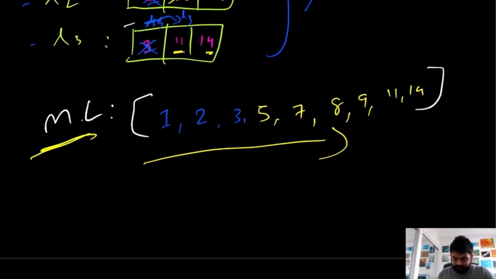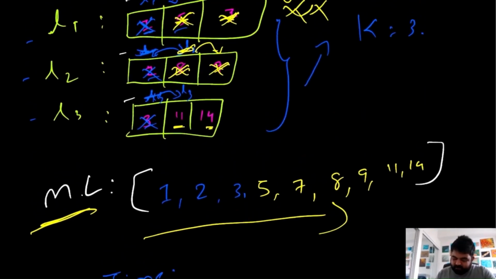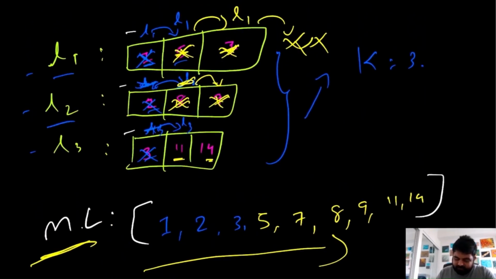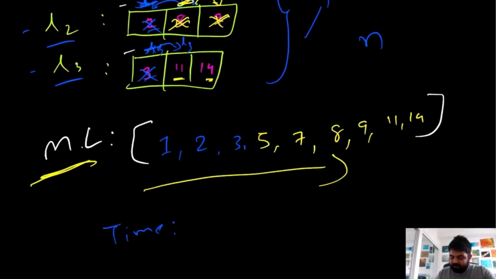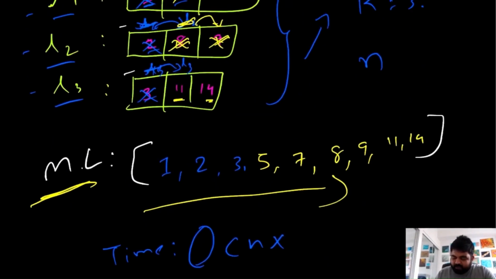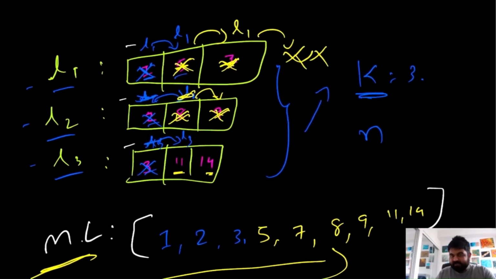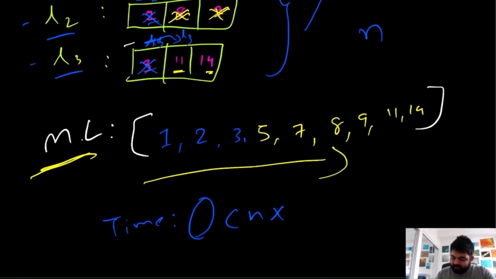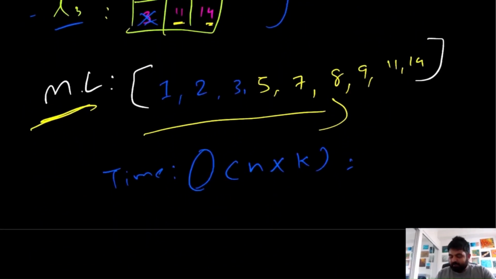So this approach also works fine. There are no issues with that. If we see the time and space complexity in this one, suppose we consider that the total number of nodes in L1, L2 and L3 is n. Then the time complexity is going to be big O of n times whatever k is given. In this case k is 3, so it's going to be n times k.